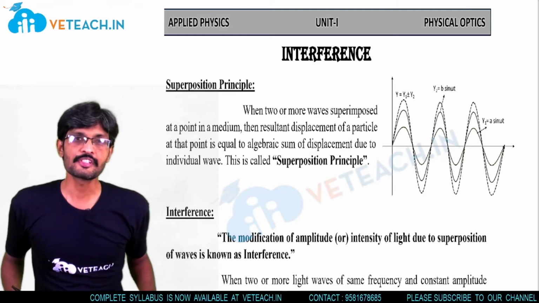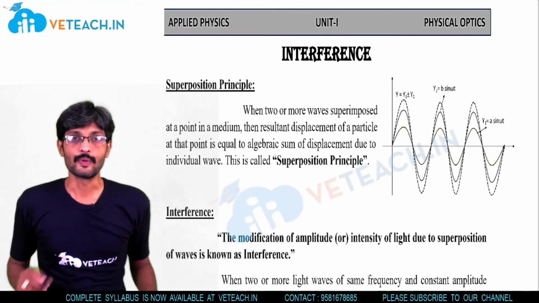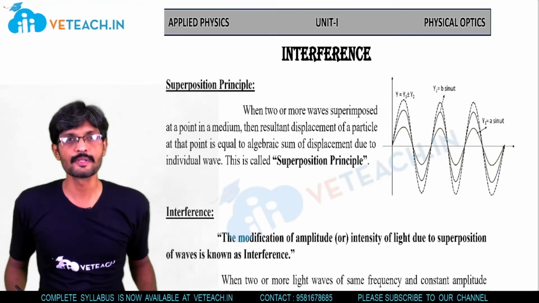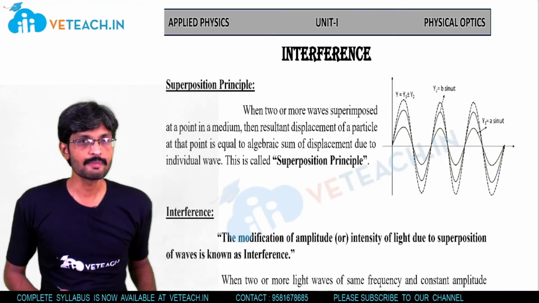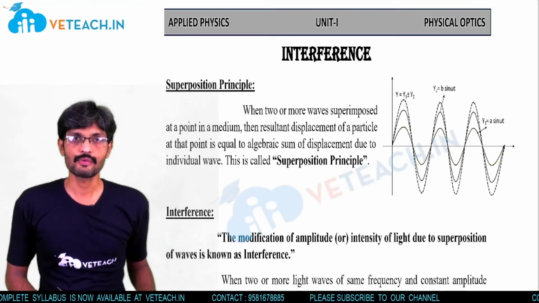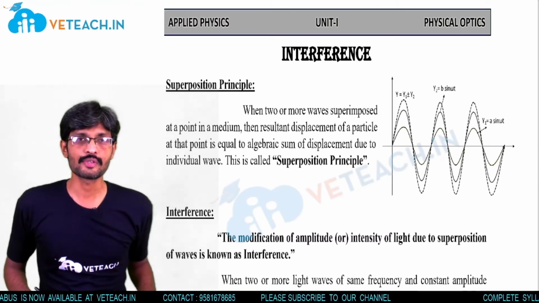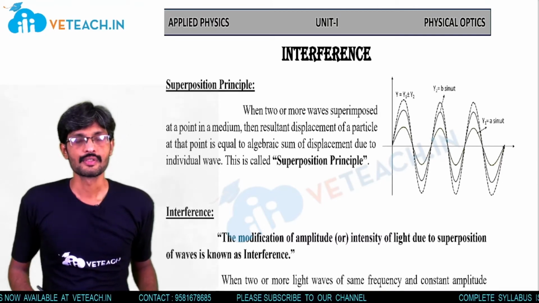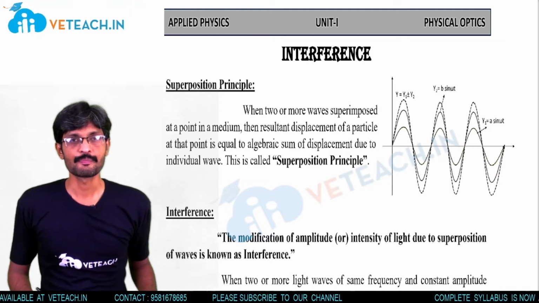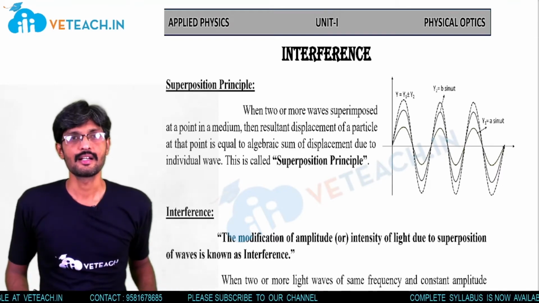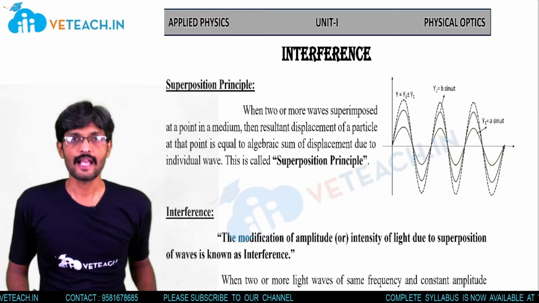The superposition principle is used when two or more waves are superimposed at a point. They can be light waves, sound waves, or any other waves. Now, what happens when two or more waves are superimposed at a point? There will be a change in the displacement or amplitude of the wave.